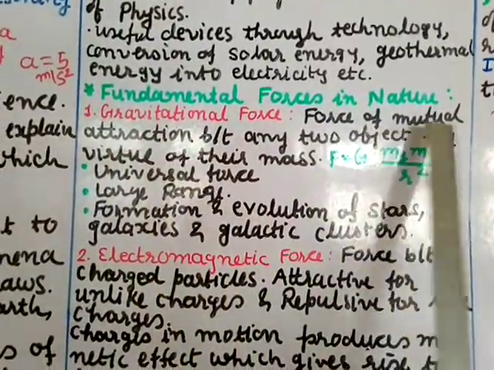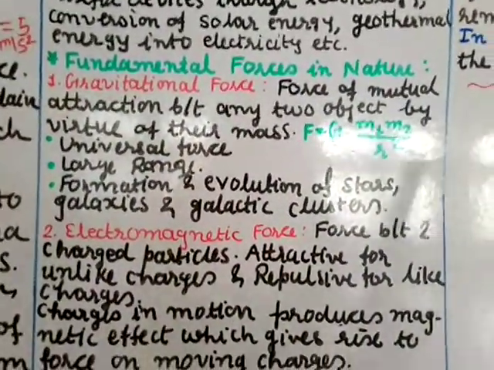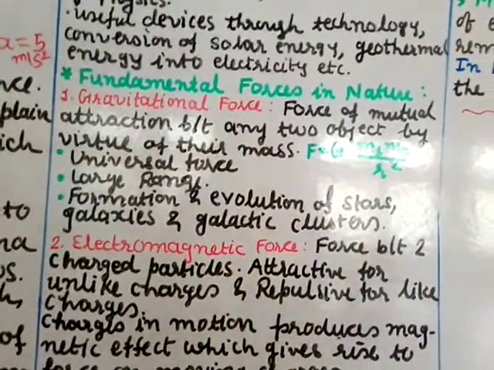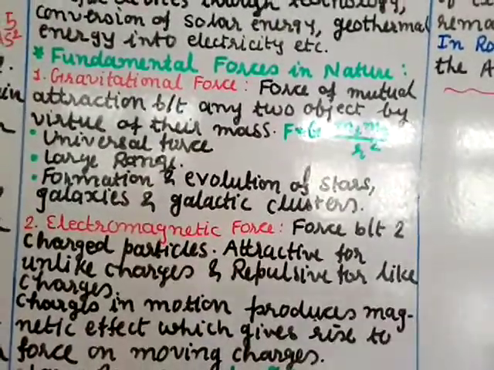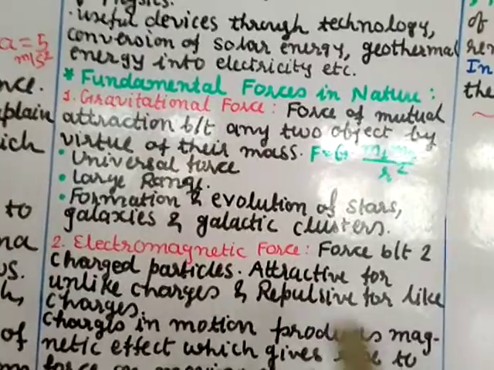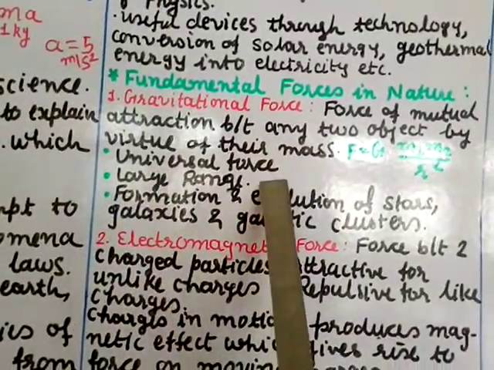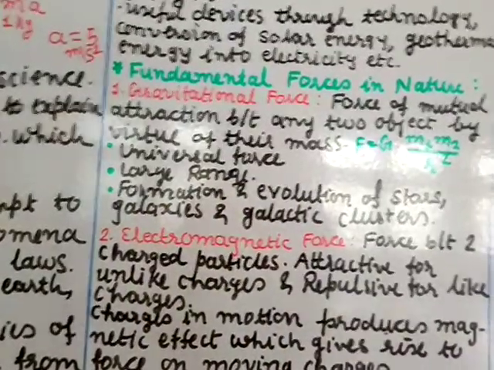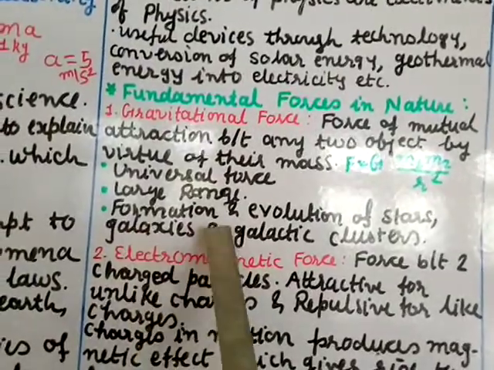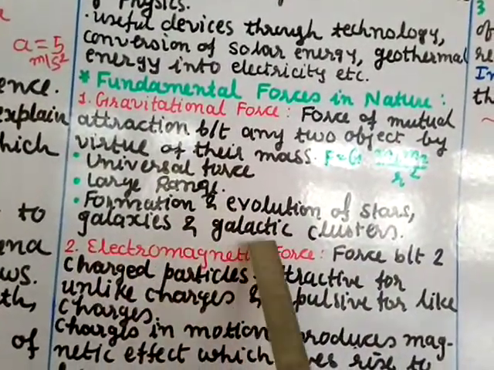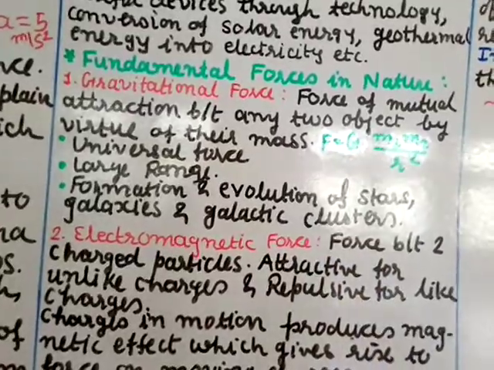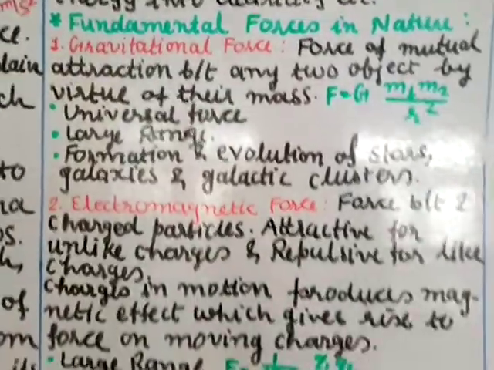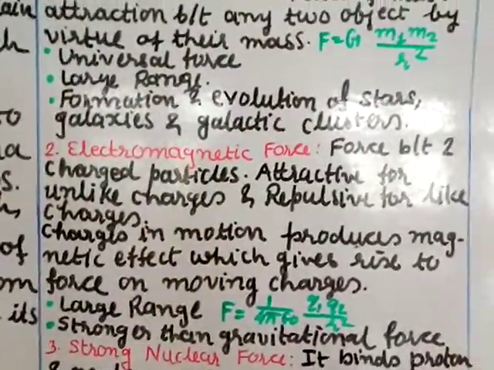So it is an attractive force. Mutual means one body gives attraction to the other. So mutual attraction between any two objects by virtue of their mass. If there are two bodies having mass m1 and m2, then there is an attractive force, and it is always attractive. The features of this are universal. This is a universal force. It has large range. Because of this force we can see the formation and evolution of stars, galaxies, and galactic clusters. This is just a short way we are learning. We have one full chapter on gravitation, chapter 8 I think it is.